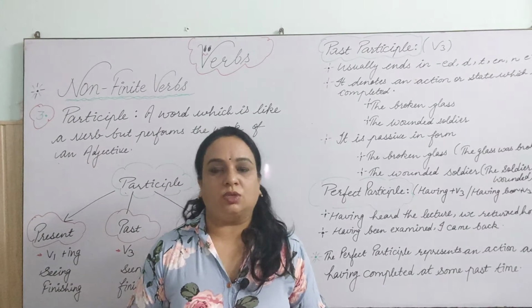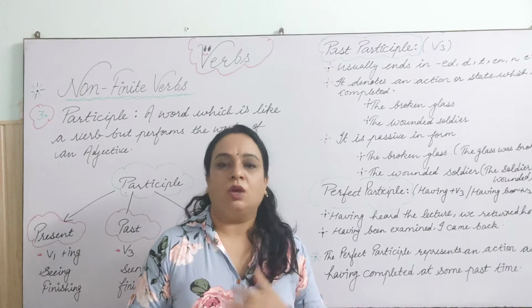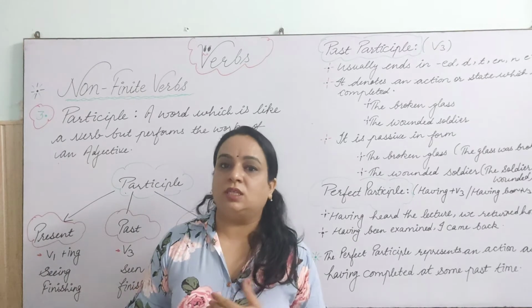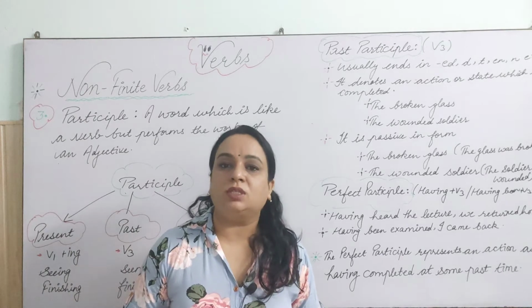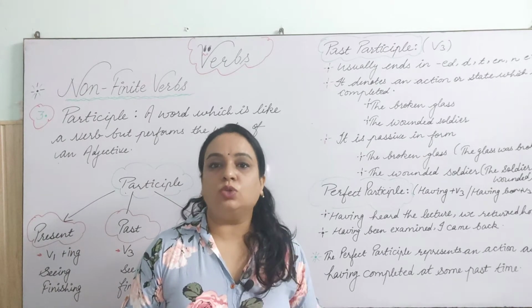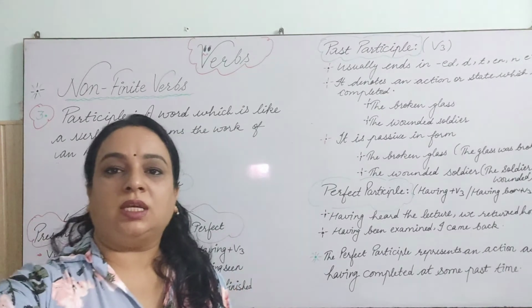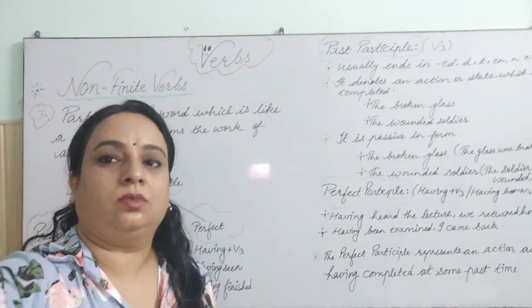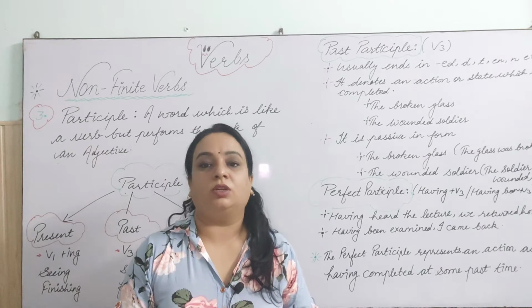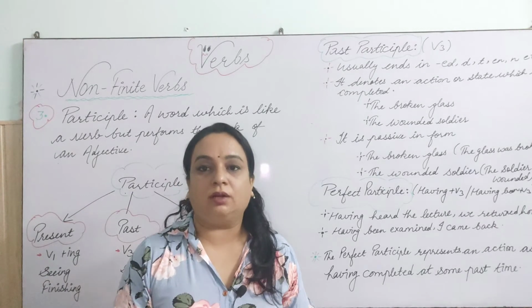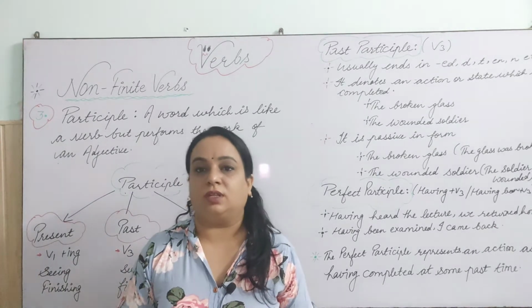So dear students, when we talk about transitive verbs, what are transitive verbs? Transitive verbs are those verbs which are having objects after them, right? So those verbs work as transitive verbs. And intransitive verbs are those verbs which are not having objects after them, right? So that is what transitive and intransitive are.